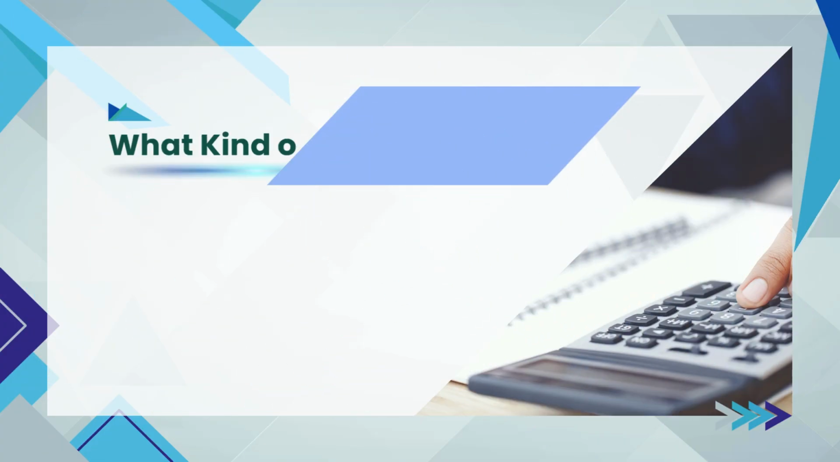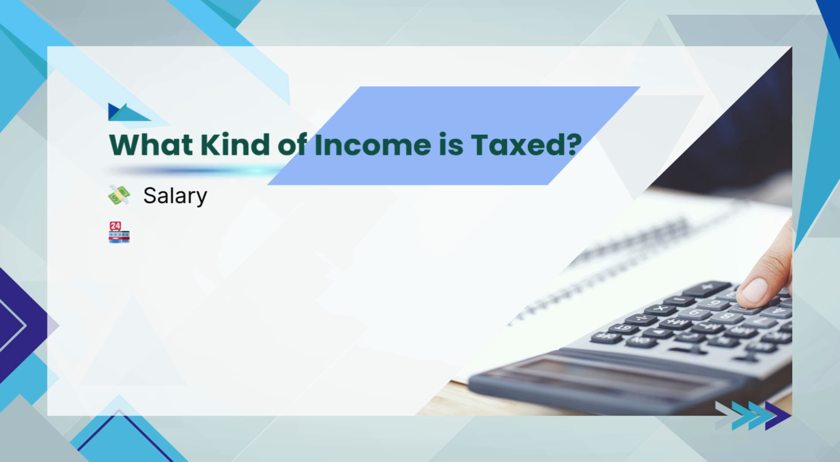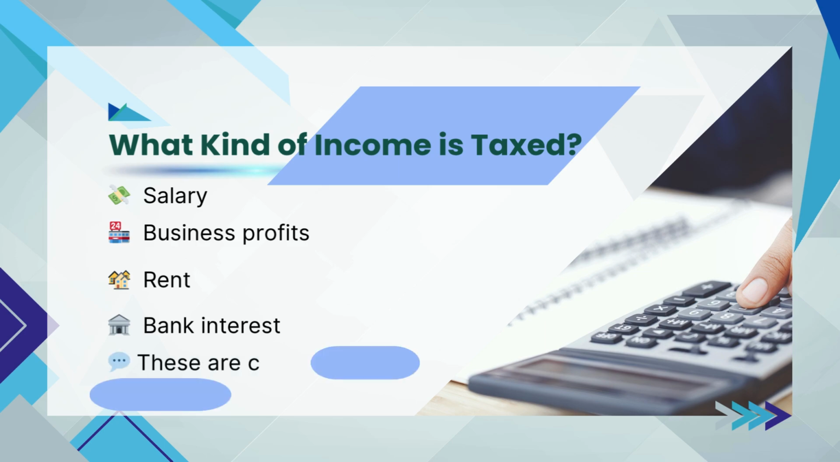What kind of income is taxed? Tax can be charged on salary, business profits, rent, and even bank interest. These are called taxable incomes, and they are the focus when calculating how much somebody should pay.